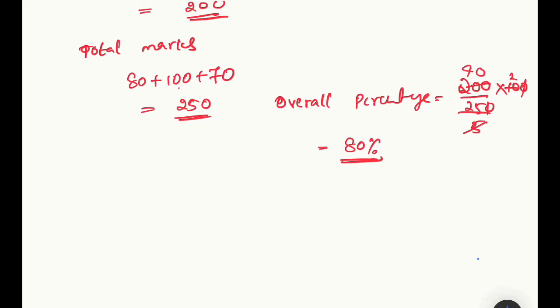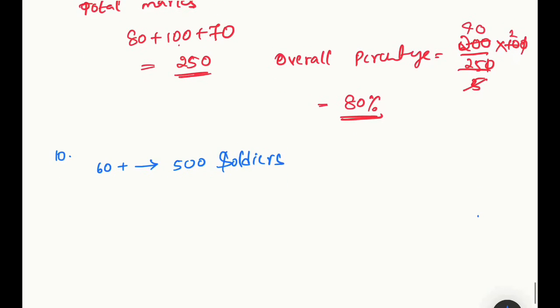Question number 10. 60 more soldiers joined the camp of 500. I have written 60 have joined the camp of 500 soldiers. What percentage of the earlier soldiers do they make? So earlier there were 500 soldiers. So what percentage of 500 is 60, they are asking.